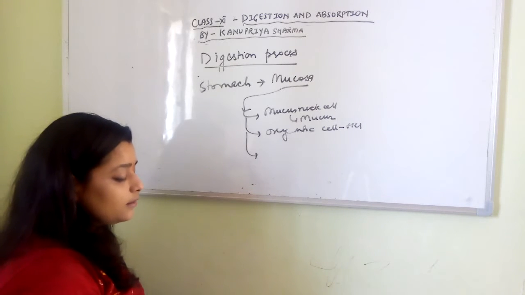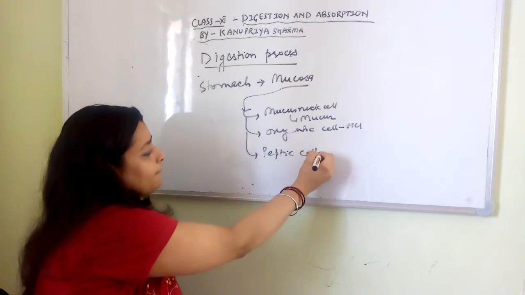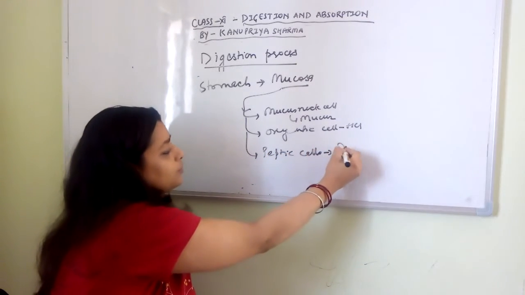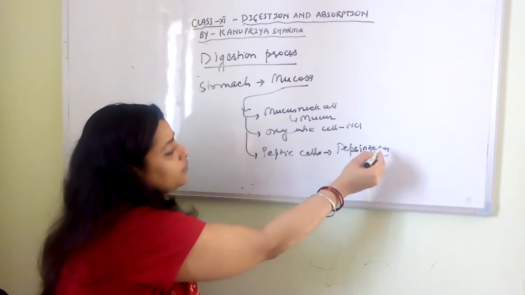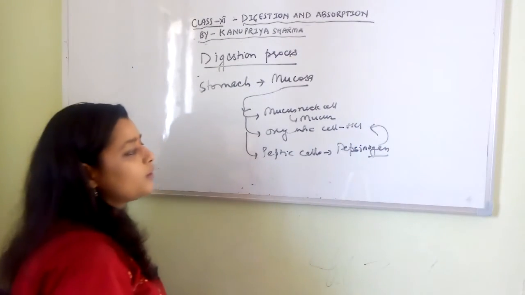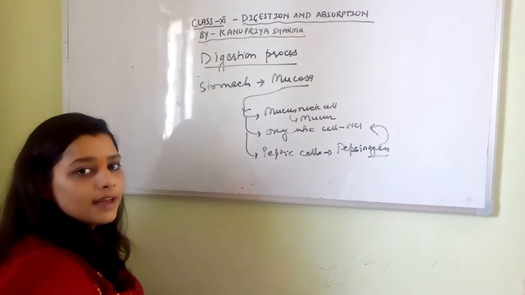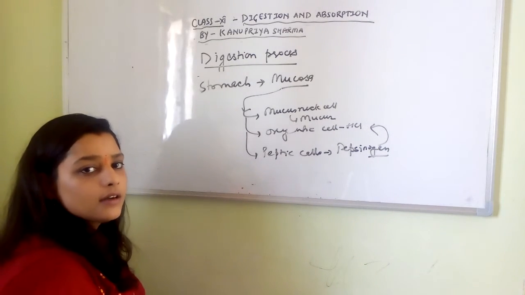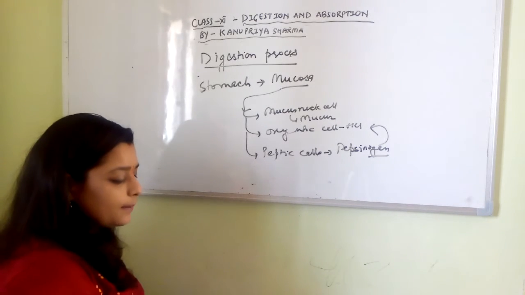And then there are peptic cells, which produce pepsinogen. This pepsinogen gets activated in the acidic environment, which converts pepsinogen into pepsin, right?